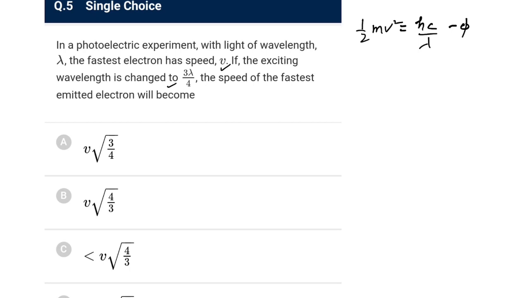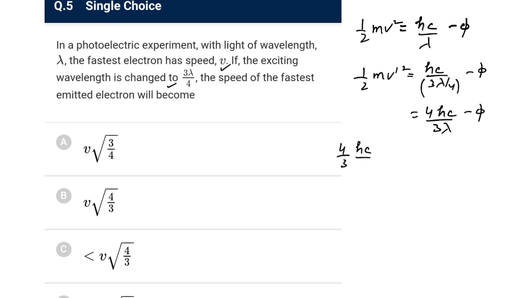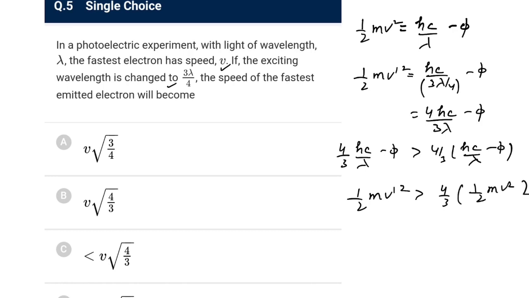Now what happens in the next case, the half m v dash square would be hc upon 3 lambda by 4 minus phi, so it is 4 times hc by 3 lambda minus phi. Okay, now I can directly make it out, this 4 by 3 hc by lambda minus phi is definitely greater than 4 by 3 of hc by lambda minus phi. So half mv dash square would be greater than 4 by 3 times half mv square for sure. So half m cancelled, v dash square is greater than 4 by 3 v square.